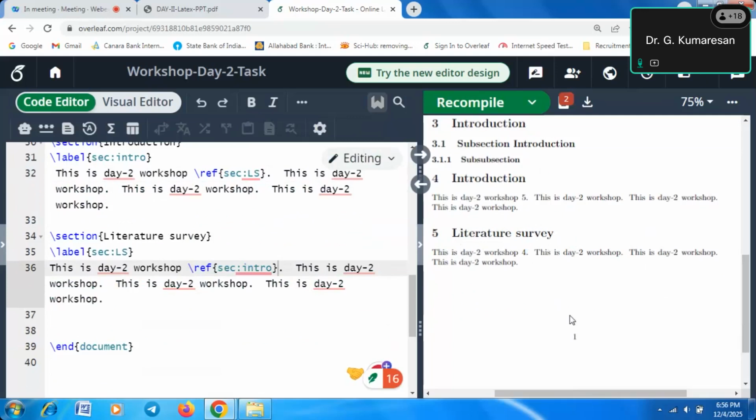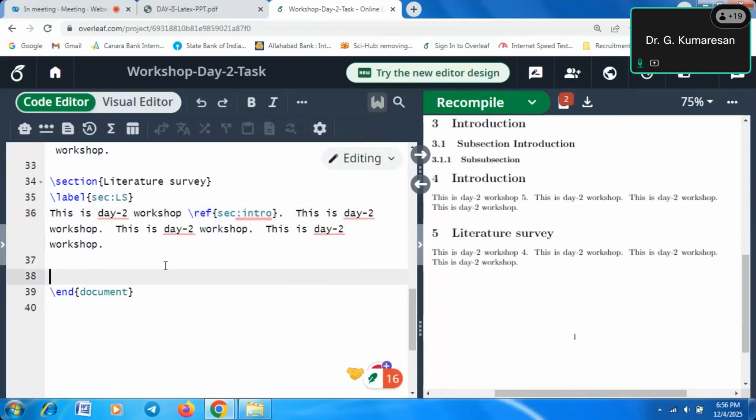Similarly, you will do this for all the subsections, whatever they are. The only thing you have to remember is that you have to define the label name. With the help of the label name, we can refer to this section or subsection in any part of your document. That is the simple thing you need to understand.